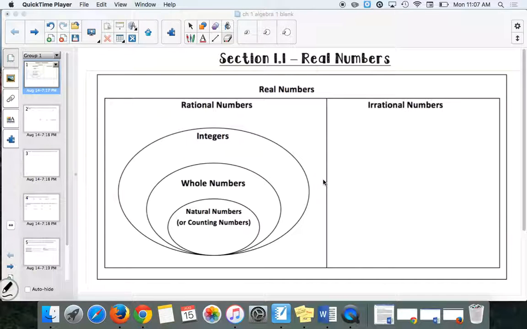With section 1.1, which is on real numbers. So have you guys heard of rational numbers, integers, counting numbers? Have you heard that before? Okay. So some of this might be review. To some of you, it may be new. So I'll try to explain it as easily as possible.